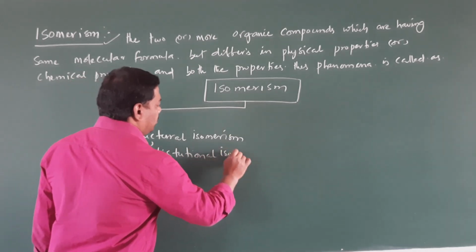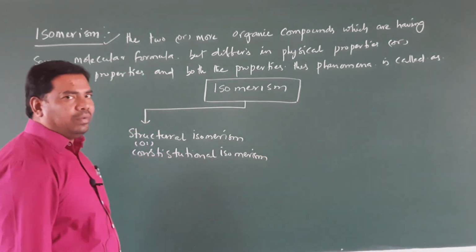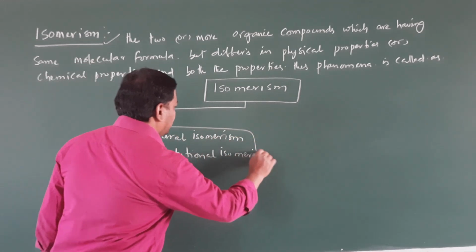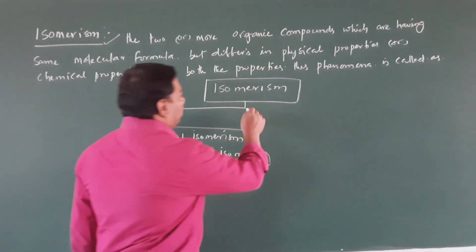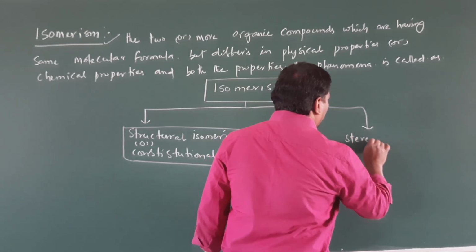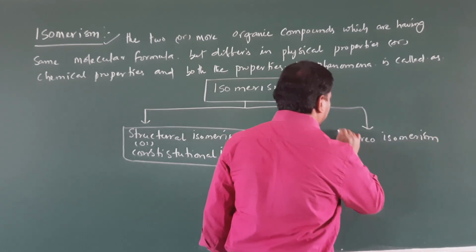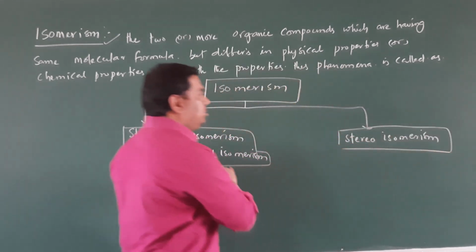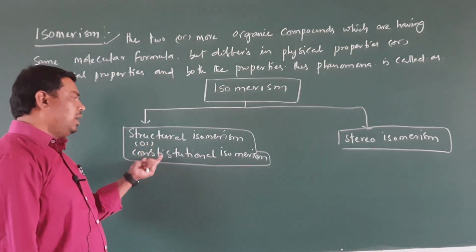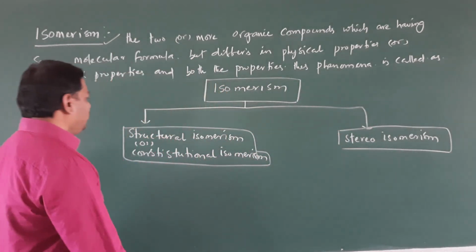Commonly we can refer to it as constitutional isomerism. Clear, student? The second type is stereoisomerism. Isomerism is classified into two types: structural or constitutional isomerism, and stereoisomerism.